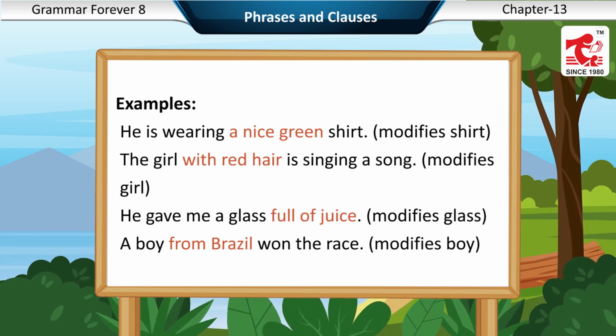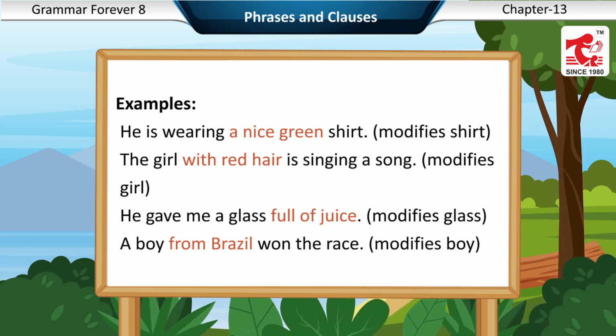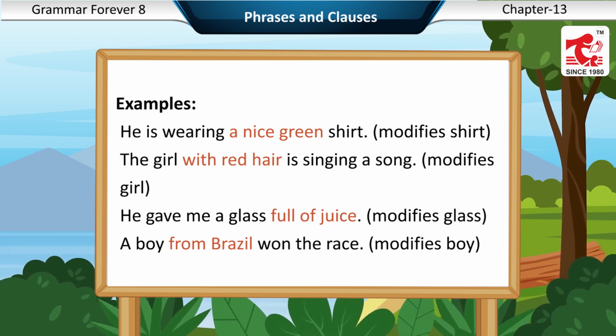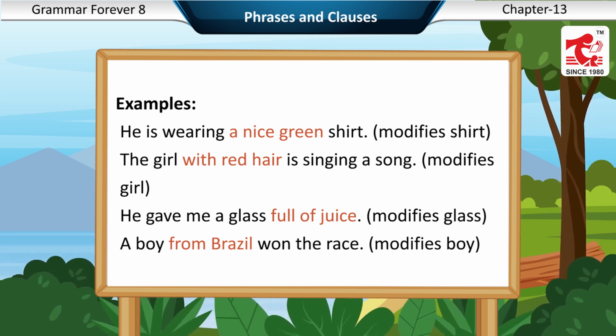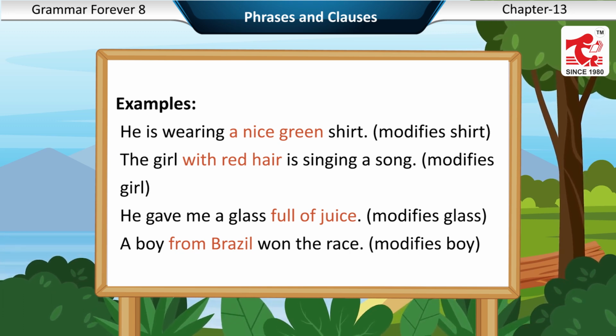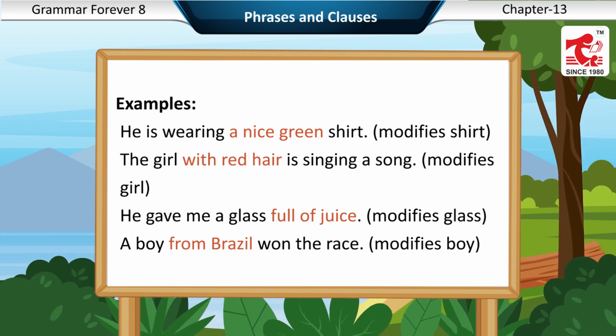Examples: he is wearing a nice green shirt. Modifies shirt. The girl with red hair is singing a song. Modifies girl. He gave me a glass full of juice. Modifies glass. A boy from Brazil won the race. Modifies boy.